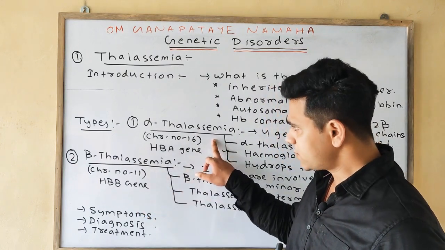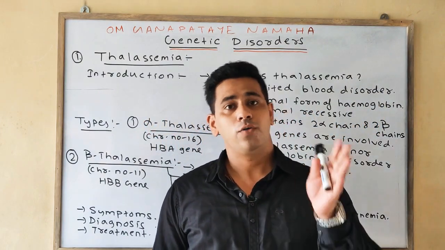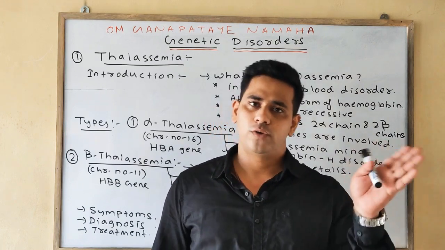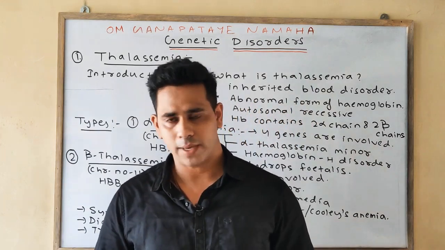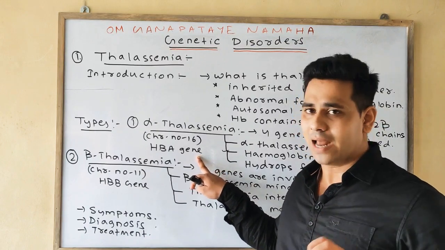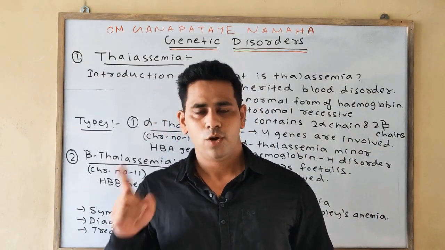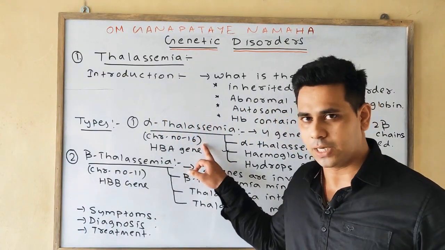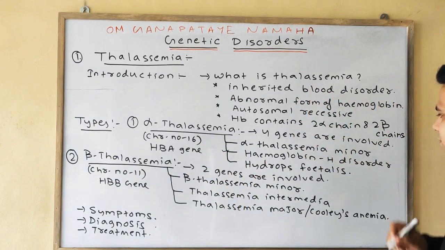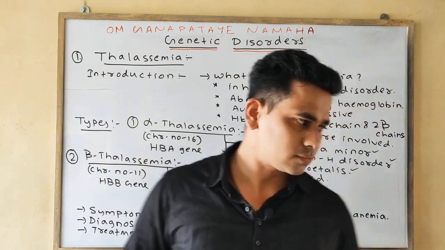In alpha thalassemia, 4 genes are involved in the production of the alpha globin chain, 2 from the mother and 2 from the father. The gene responsible for the production of the alpha globin chain is the HBA gene, or hemoglobin alpha gene, which is present on chromosome number 16. Further, alpha thalassemia is divided into 3 types: alpha thalassemia minor, hemoglobin H disorder, and hydrops fetalis.